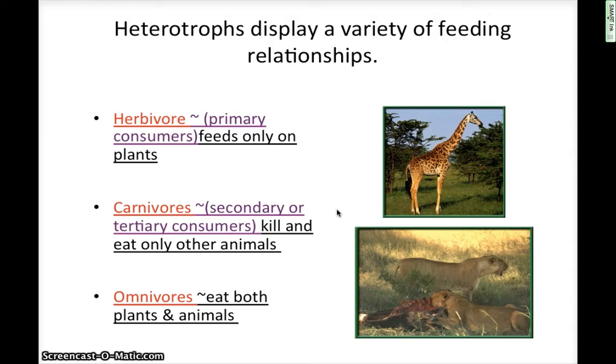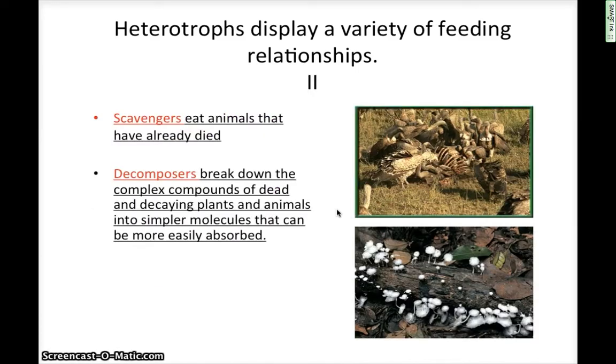So they'll never eat plants, they will just eat other animals. Omnivores kind of mix it up. They eat a little bit of plants, a little bit of animals. Think of something like a bear. Also, there are organisms called scavengers. Scavengers eat any animals that have already died. So like a vulture would be an example of a scavenger.